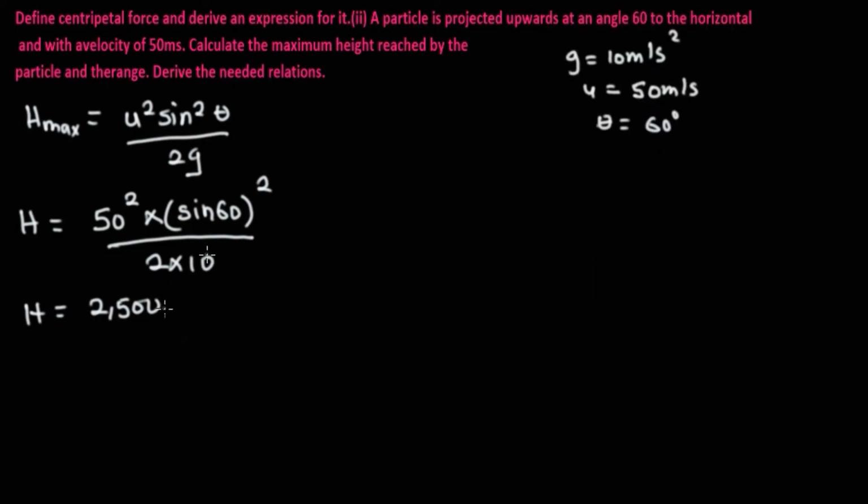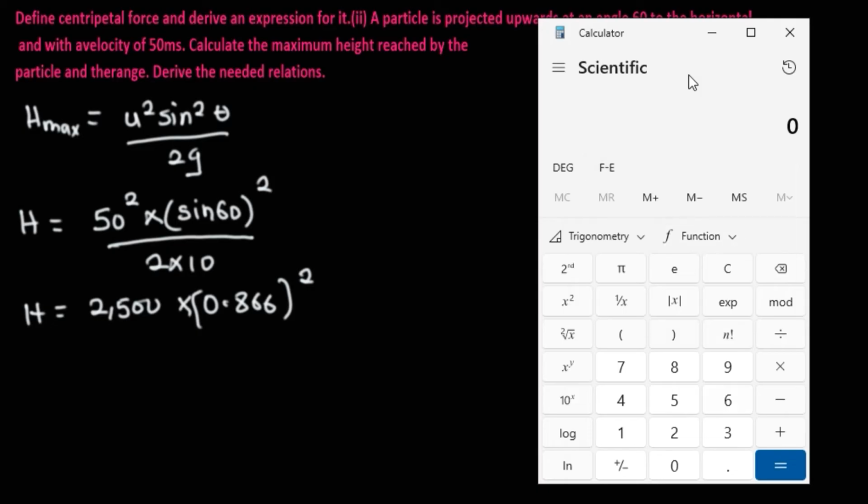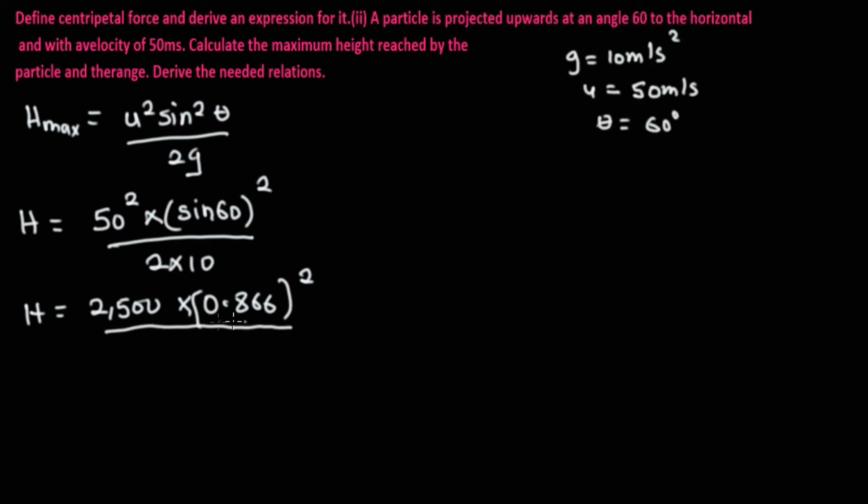And sine 60 is equal to 0.866, now squared. If you use the calculator again, you see that sine 60 is 0.866. Now divided through by 2 times 10, which is 20.